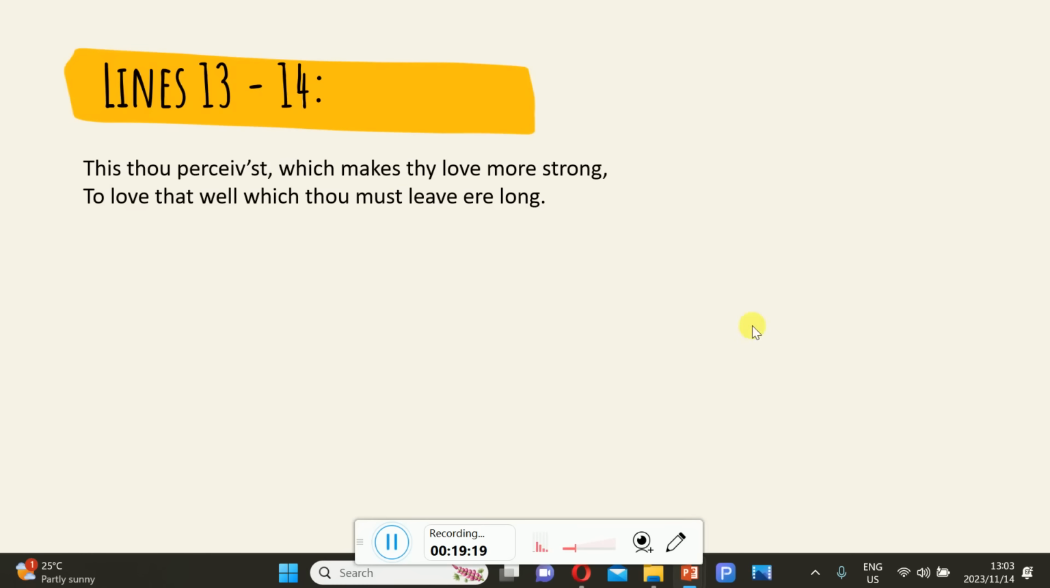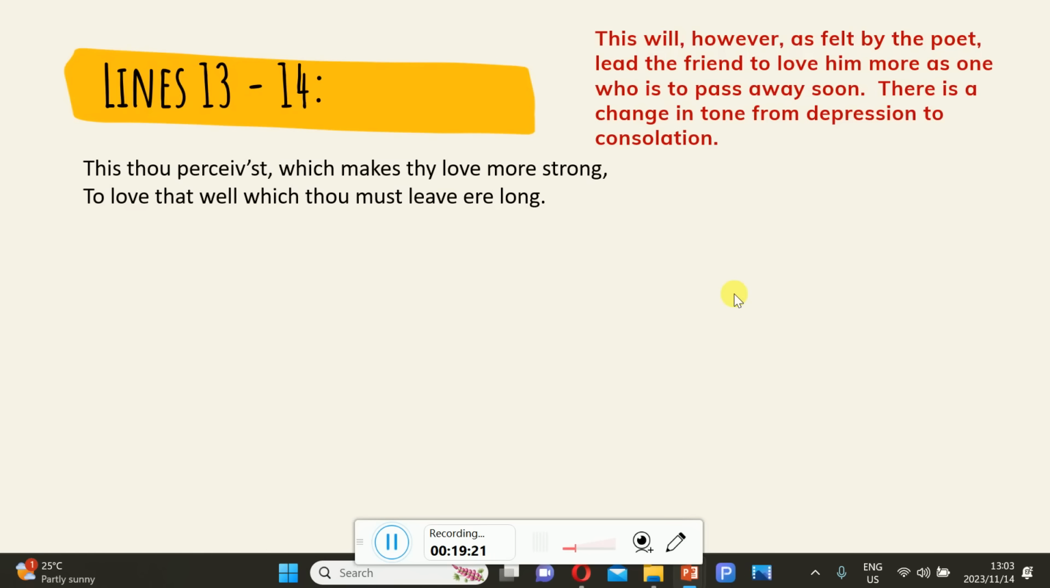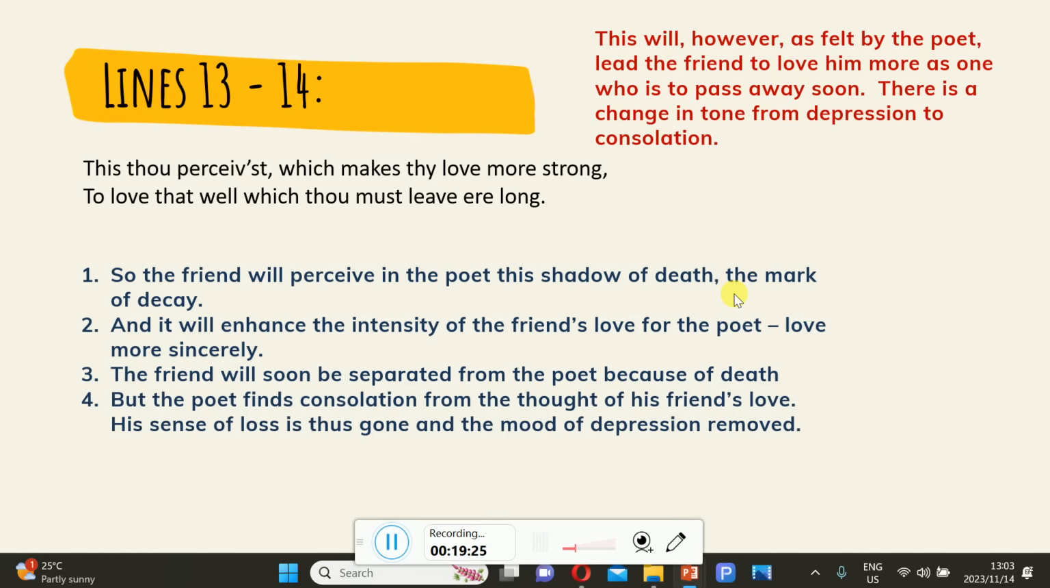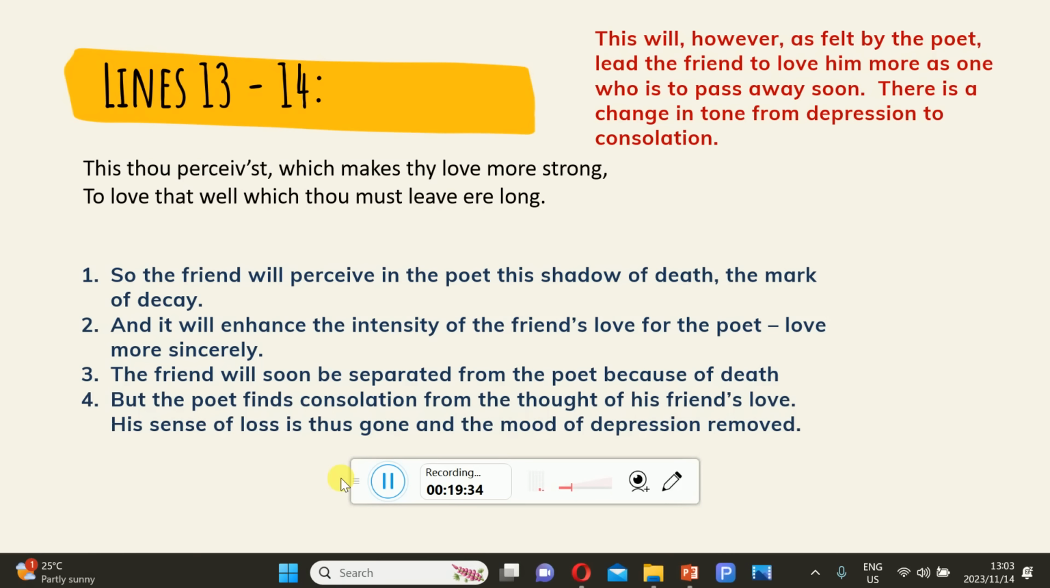And then lines 13 and 14. William Shakespeare always uses a couplet to close all of his sonnets, which is an artistic and signature style of writing, right? And then lines 13 to 14: "This thou perceiv'st, which makes thy love more strong, to love that well which thou must leave ere long."